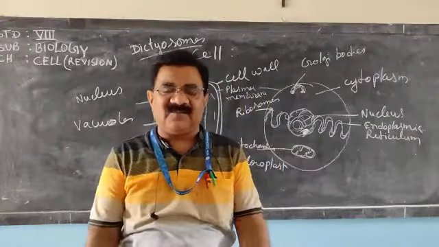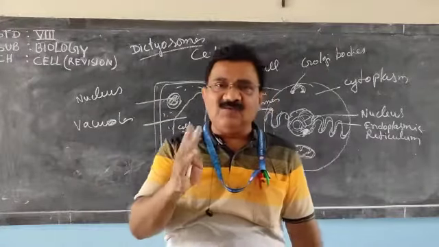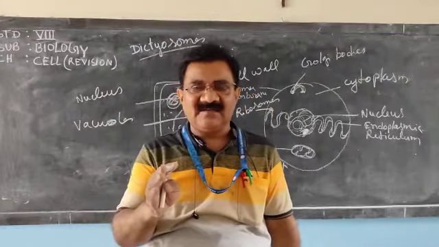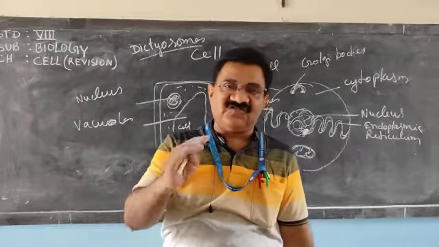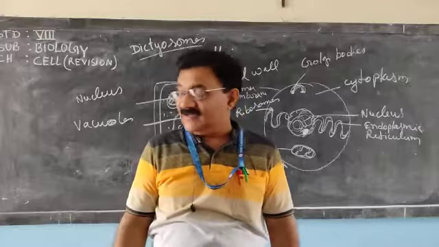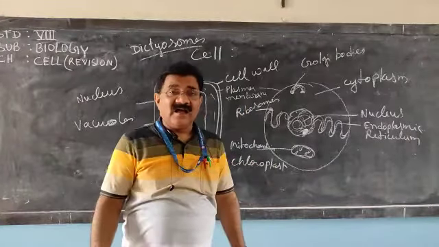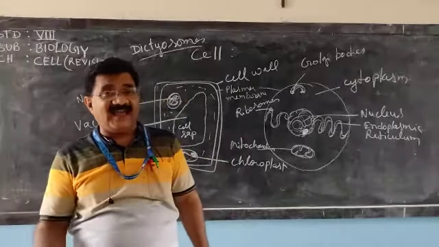And dear children, we have discussed this chloroplast, means plastids. There are three types of plastid. Chloroplast, which is green in color, leucoplast, colorless, whose function is to store food, and chromoplast, which is colored. In the colored part we have discussed xanthophyll and anthocyanin.